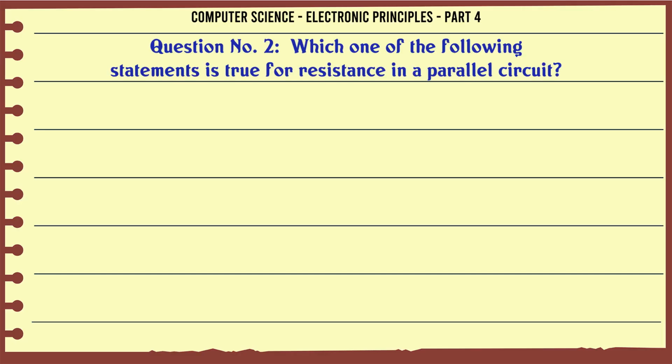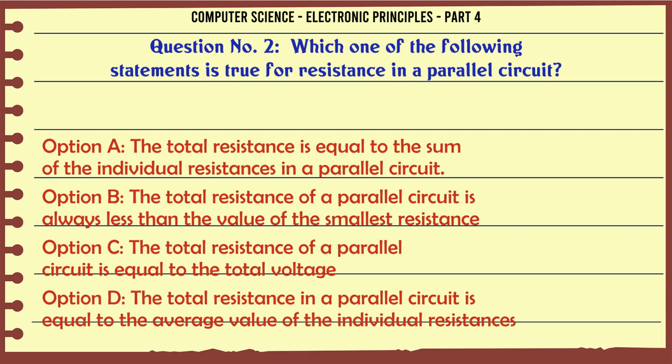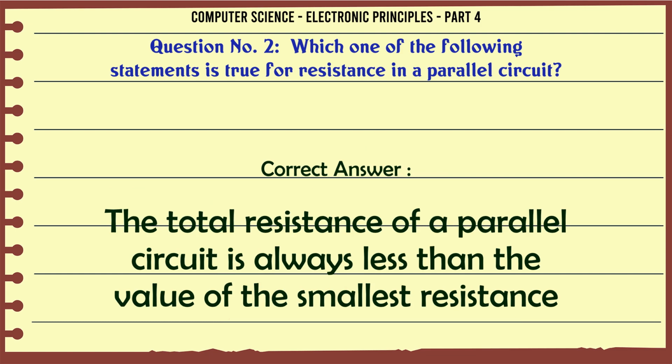Which one of the following statements is true for resistance in a parallel circuit? A. The total resistance is equal to the sum of the individual resistances in a parallel circuit. B. The total resistance of a parallel circuit is always less than the value of the smallest resistance. C. The total resistance of a parallel circuit is equal to the total voltage. D. The total resistance in a parallel circuit is equal to the average value of the individual resistances. The correct answer is the total resistance of a parallel circuit is always less than the value of the smallest